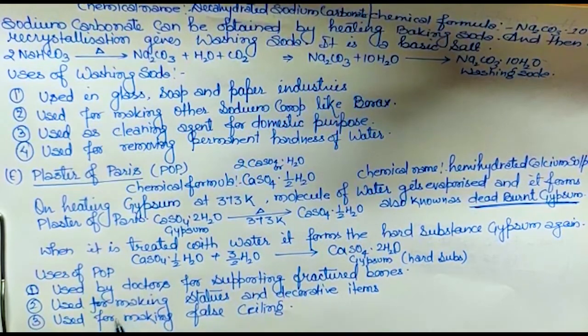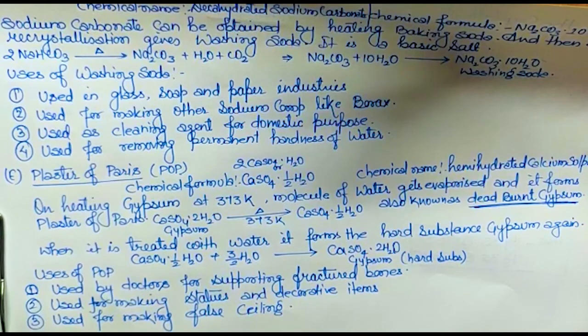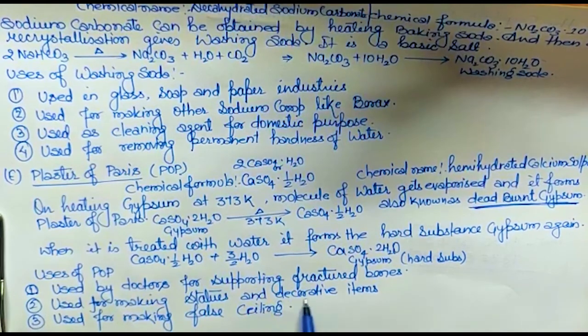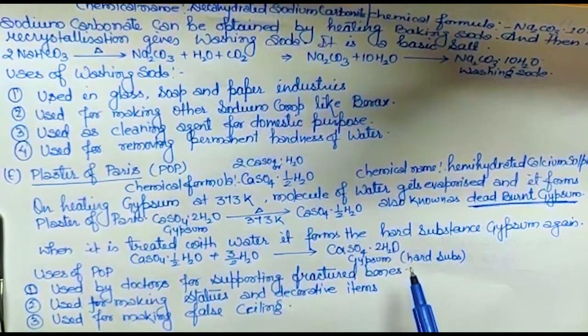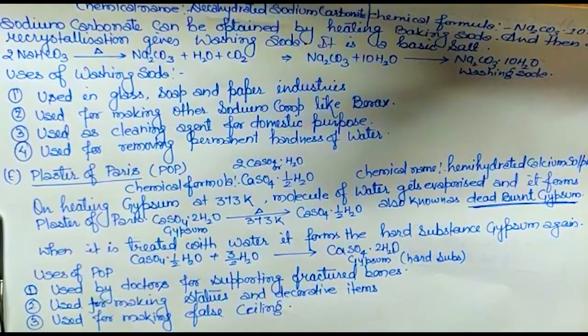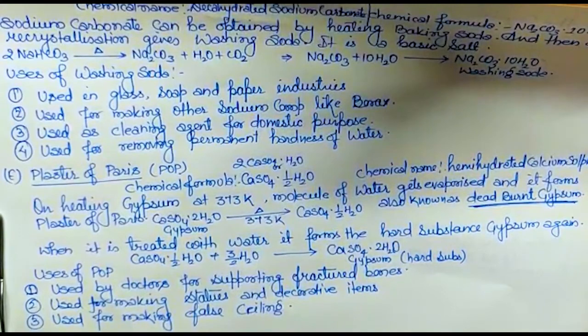Okay, used for making statues. कई सारे statues बनने के होते जो बहुत बड़े होते हैं, and they are very light in weight, so POP is used for that. Also used for making decorative items, something like छोटे छोटे जो statues बनते हैं. You can see that even near the fan, in some houses, there is a small design.